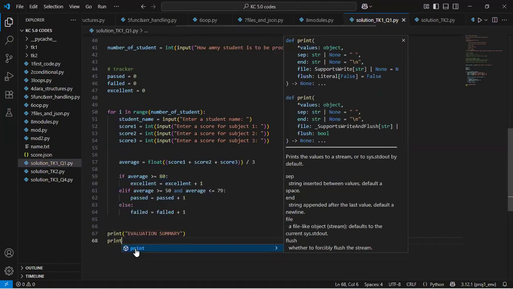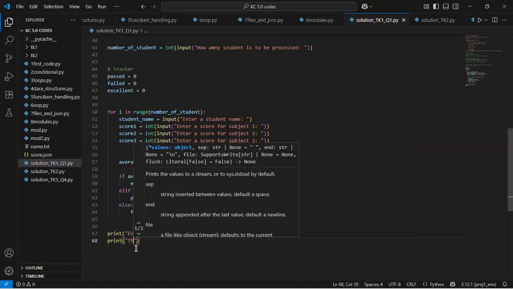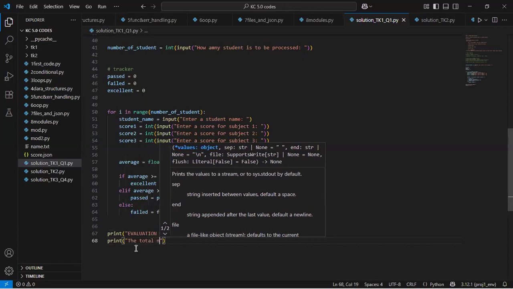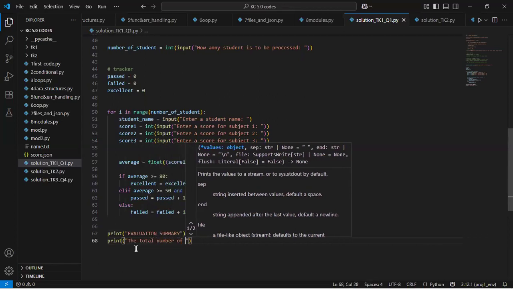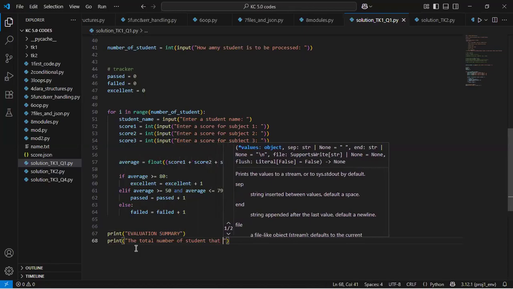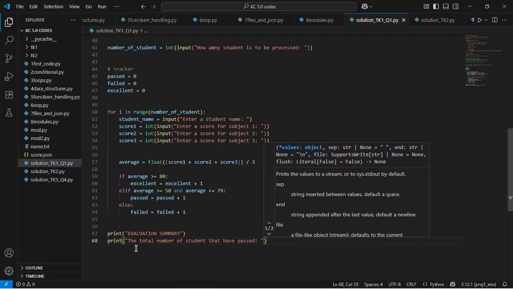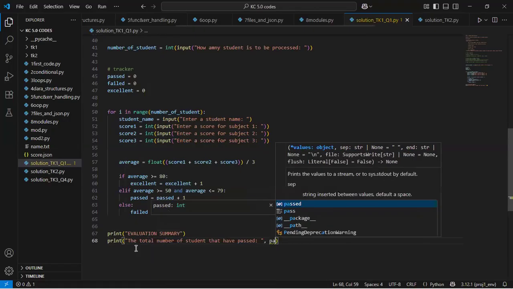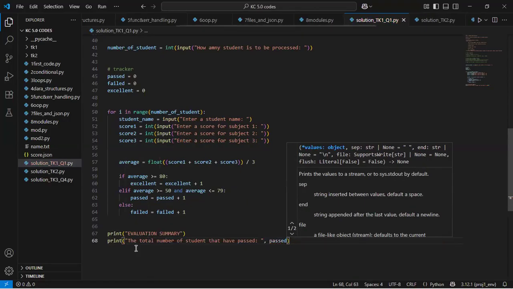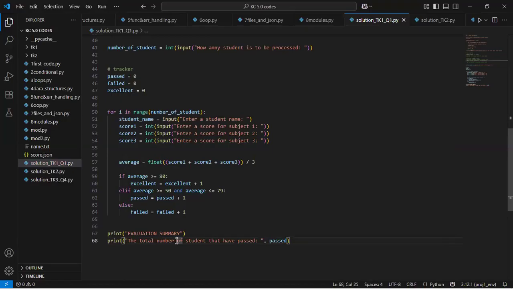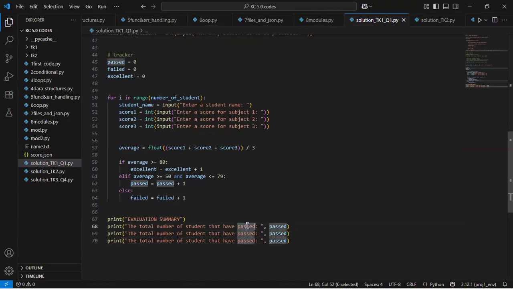So I'll come here and say print, the total number of students that have passed. And then I'll put the passed variable there. So that will show the total number of students that have passed. And I'll do the same thing for people that have excellence.